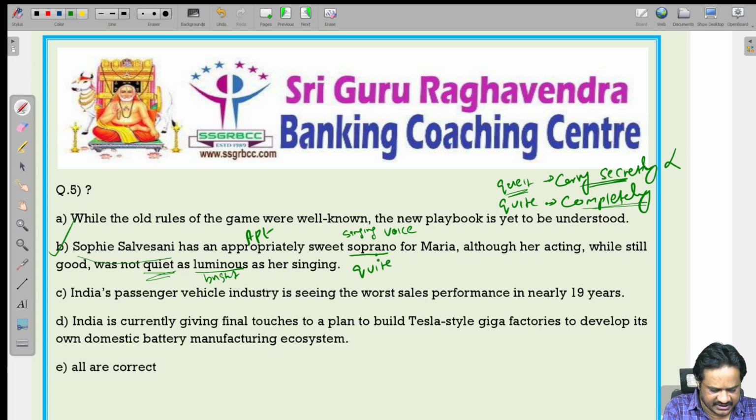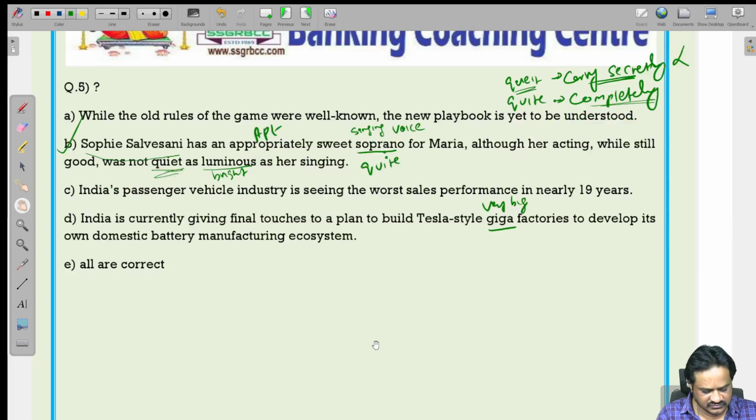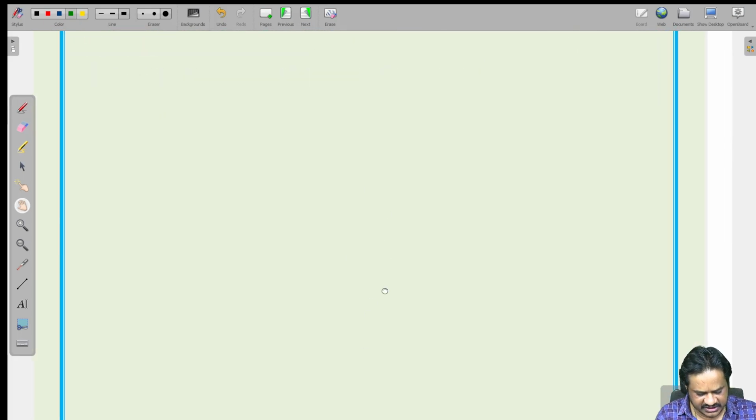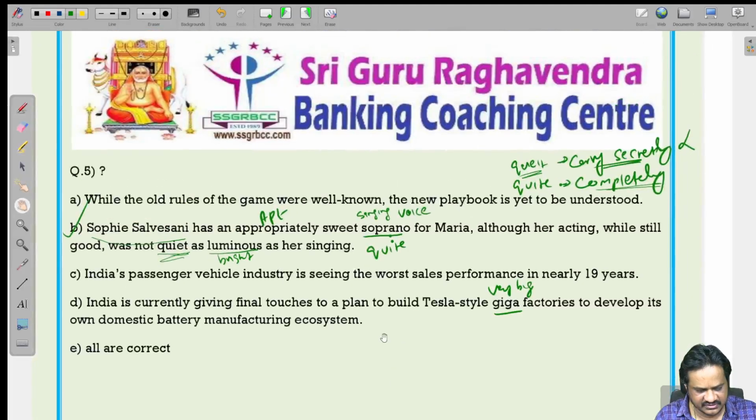This is the error. India's passenger vehicle industry is seeing the worst sales performance in nearly 19 years. India is currently giving final touches to a plan to build Tesla-style giga factories. Giga means very big. To develop its own domestic battery manufacturing ecosystem. So two is the error. Next question. Let us see the next question.